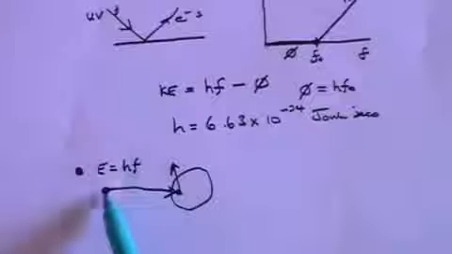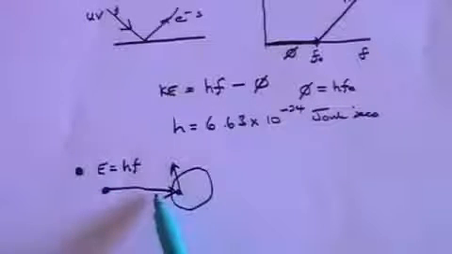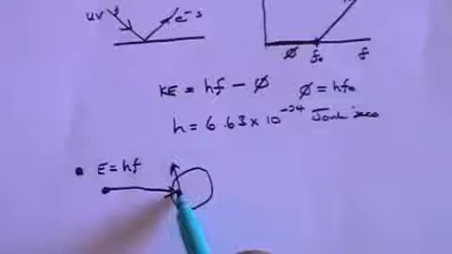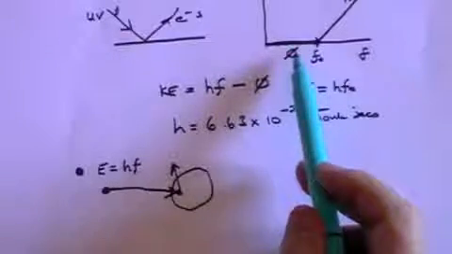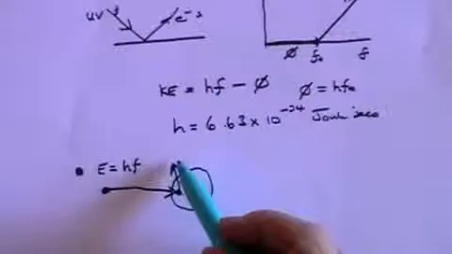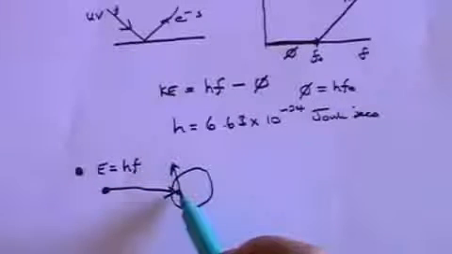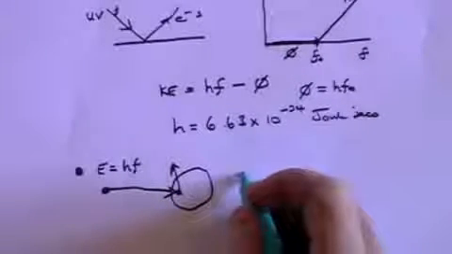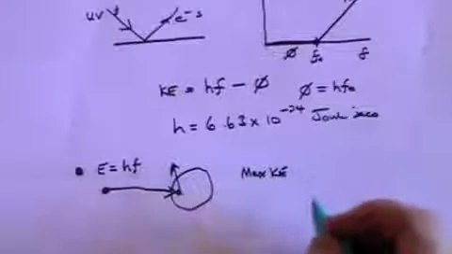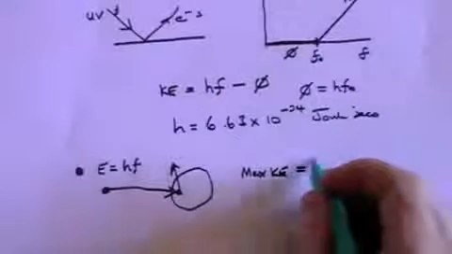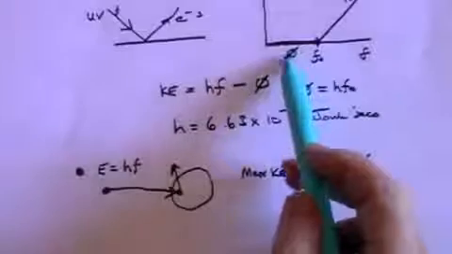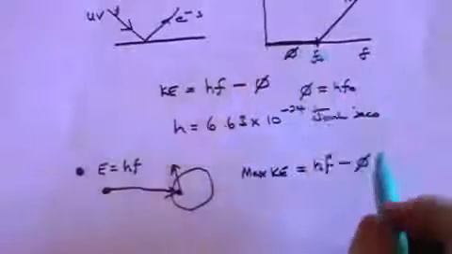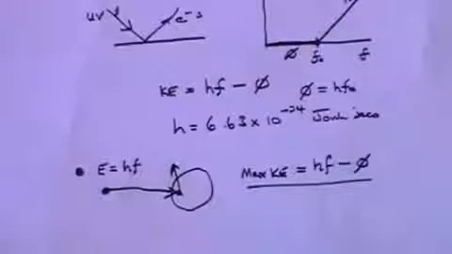So essentially Einstein says a photon of energy hf comes in, it transfers all that energy to the electron, which needs phi in order to get out of the atom, and then when it's got out of the atom it will have the incoming energy hf minus phi, the energy it needed to get out of the atom, as residual kinetic energy. So the maximum kinetic energy of an electron, says Einstein, is equal to hf, the energy coming in, minus phi, the energy required to get out of the atom. That's the maximum kinetic energy.